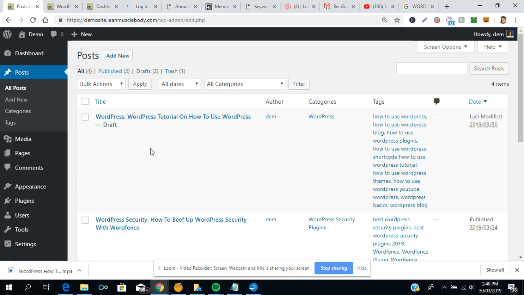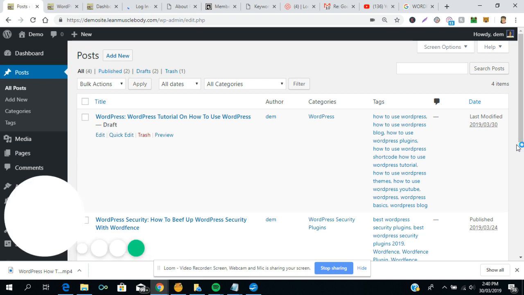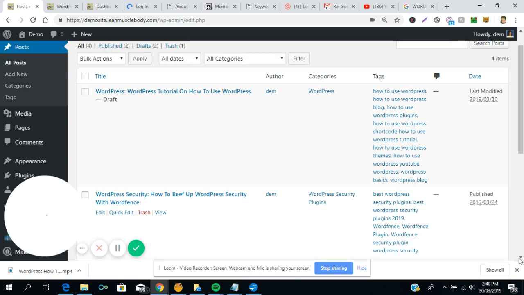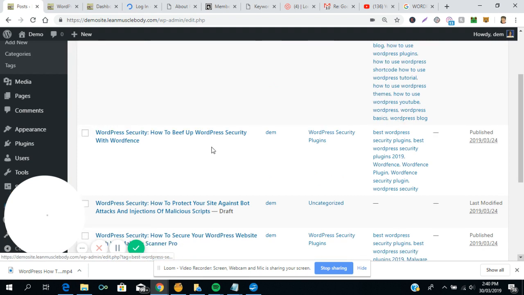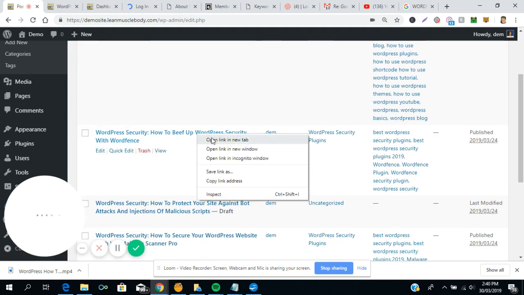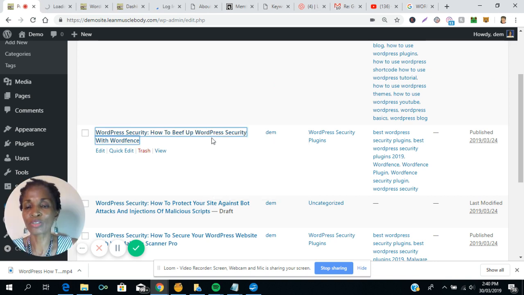So here you have the title. You can actually, let's scroll down. You can actually click on the title, and this is a hyperlinked title, meaning that you could either right click it and it would take you, let's see what happens. Open the link in a new tab. Meantime, here you can edit your post. If you want to make corrections to your post, this is what you click: quick edit, trash and view. So that's the name of the website. This is the category, and these are the tags or the keywords that are associated with the post.